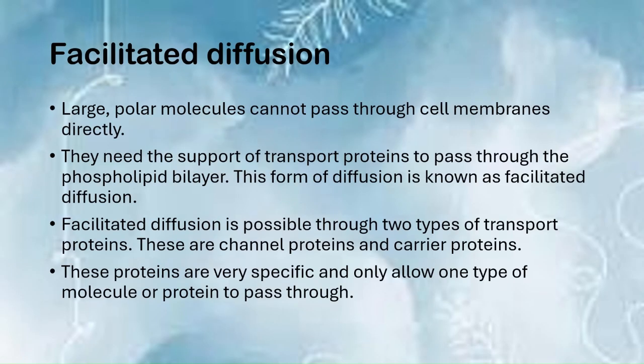So large polar molecules cannot pass through cell membranes directly, and they need the support of transport proteins to pass through the phospholipid bilayer. This form of diffusion is known as facilitated diffusion. Facilitated diffusion is possible through two types of transport proteins, and these are channel proteins and carrier proteins. These proteins are very specific and only allow one type of molecule to pass through.